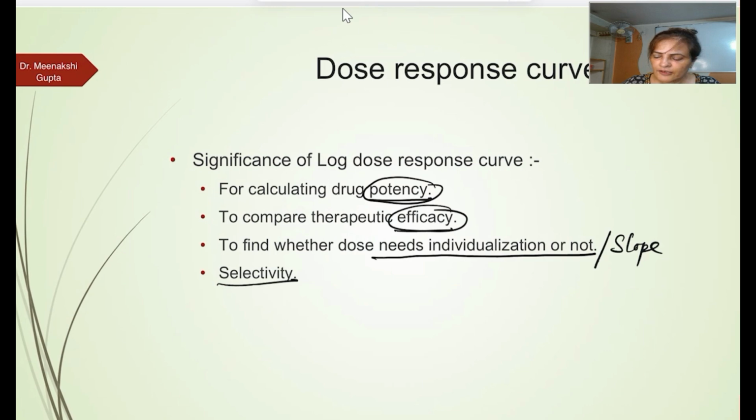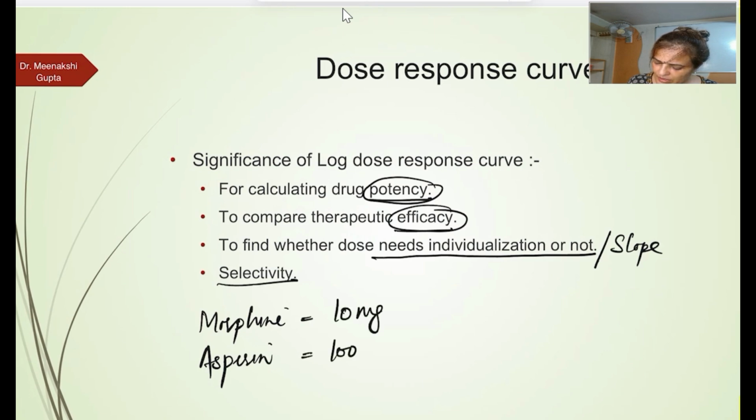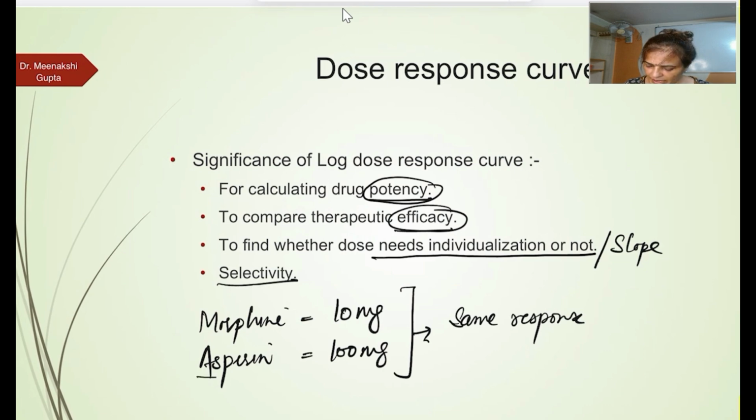So what is potency? I will just give you one example. Suppose the person needs an analgesic drug. You need an analgesic drug, and there are two analgesics: morphine, and another one is aspirin. If we give 10 milligram of morphine and 100 milligram of aspirin, both are going to produce the same response. Response is the same, but the difference is in the dose. Which dose is more? Aspirin.